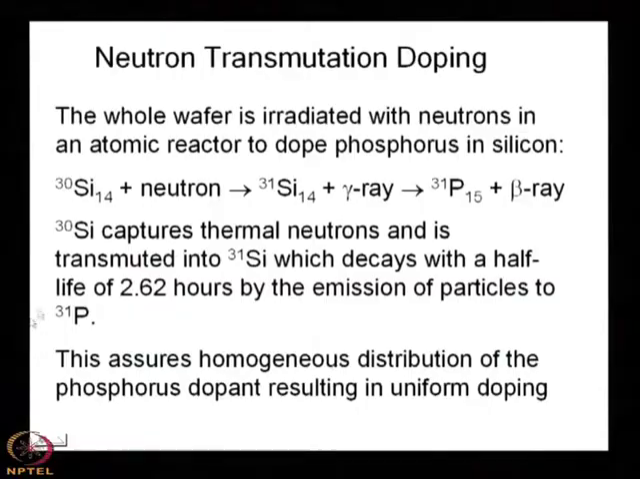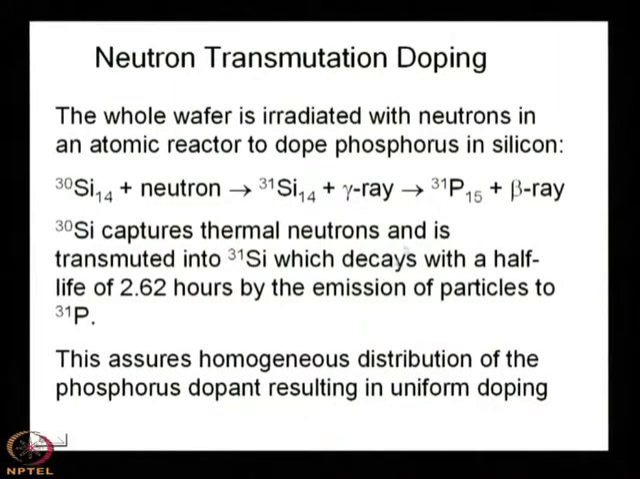and that will be 30 silicon to 31 silicon, and then the whole 31 silicon will be converted to phosphorus. That means, you see that very uniform doping will be there in the silicon wafer. The whole wafer will be uniformly doped. Homogeneous distribution, this assures homogeneous distribution of the phosphorus dopant resulting in uniform doping.